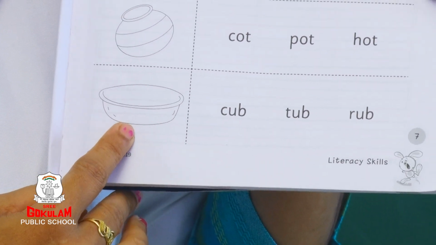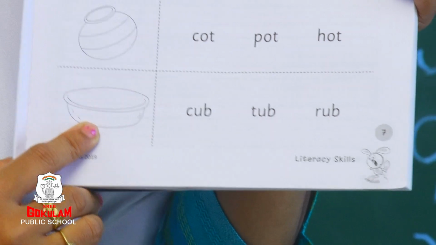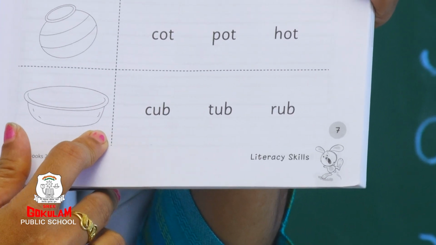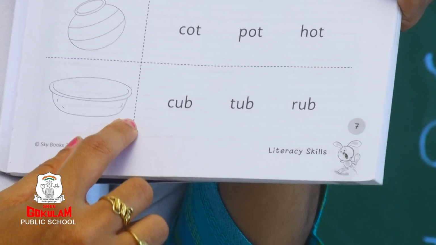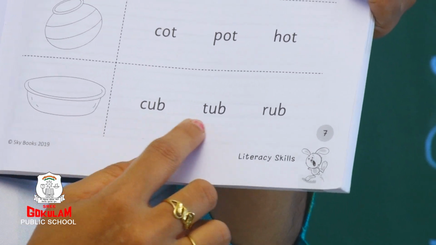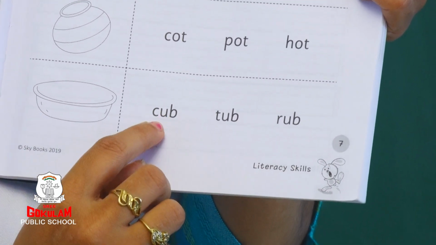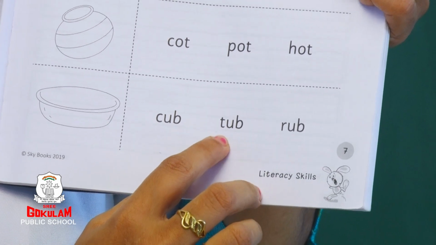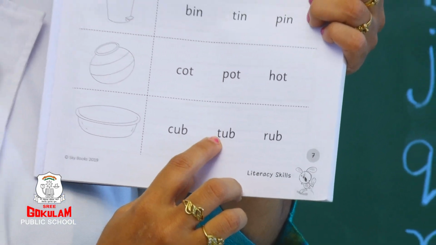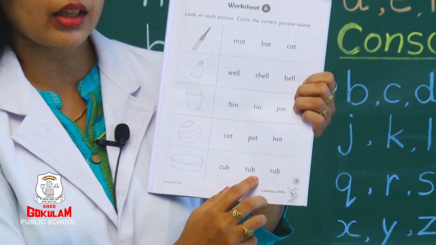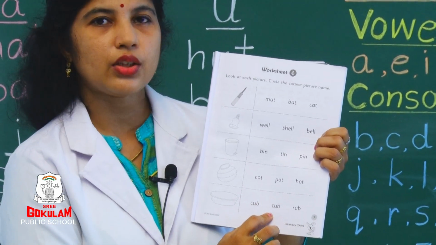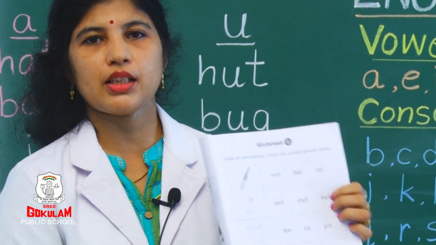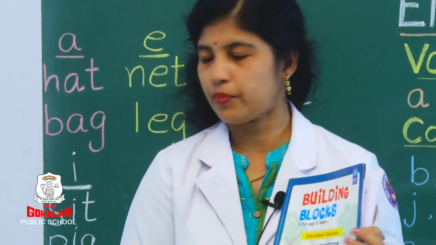See the next picture. What is this? Tub. So what is the first sound coming? T. So where is the first letter T coming? Can you find out? Yes. Is this? No. See here, T. Yes. T, A, B. Tub. So you should circle this word. Okay. You should practice this at your home.